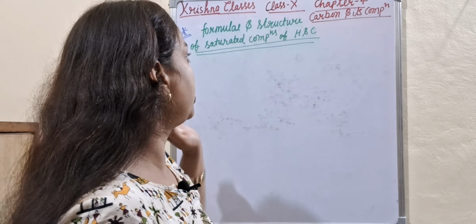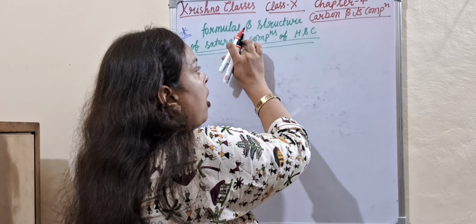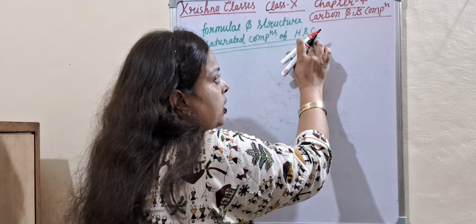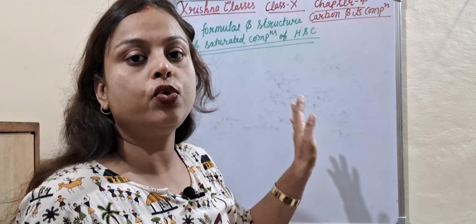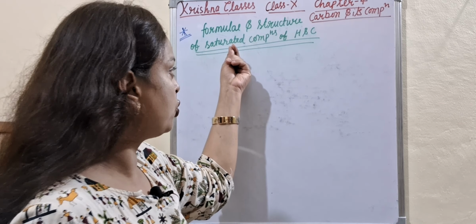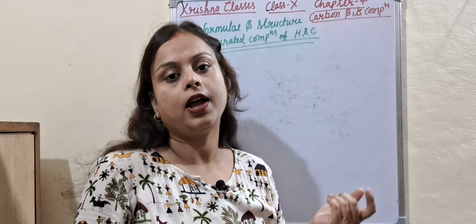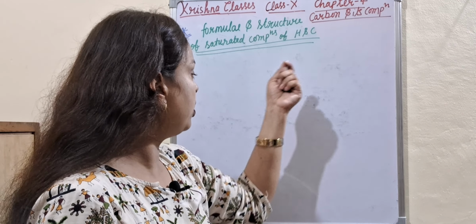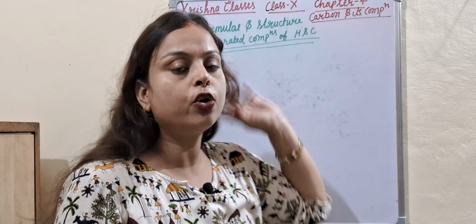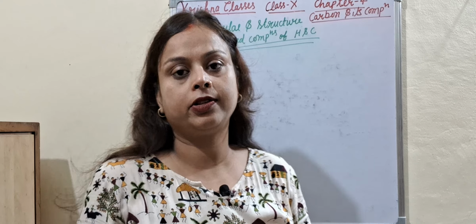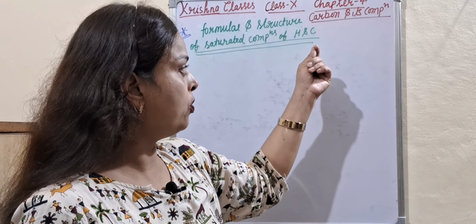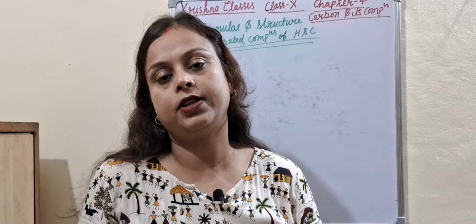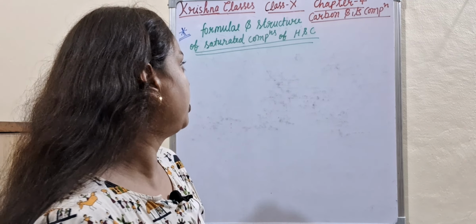Let's start today's topic. Today's topic is formulae and structure of saturated compounds of hydrogen and carbon. So what are saturated compounds? As I discussed in my previous video, what is a hydrocarbon? A compound which is made from hydrogen and carbon is called a hydrocarbon.